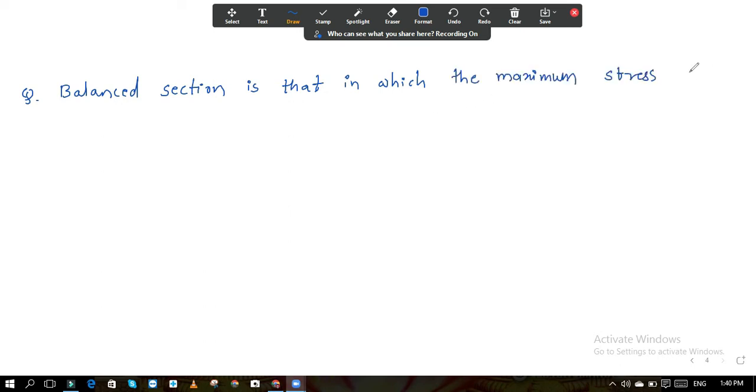Now next question. Now think logically on this question. Balance section is that in which the maximum stress in steel and concrete simultaneously attains the.